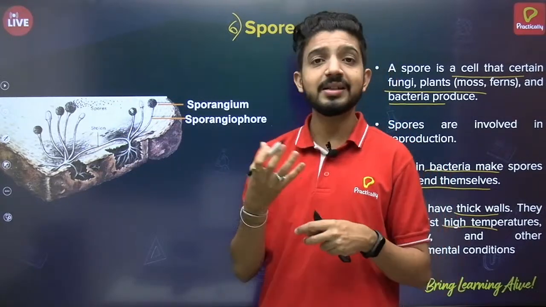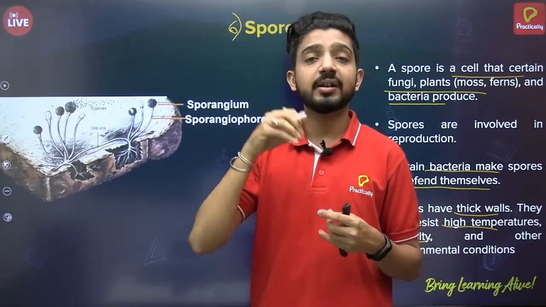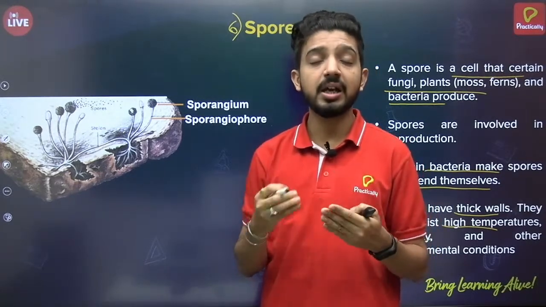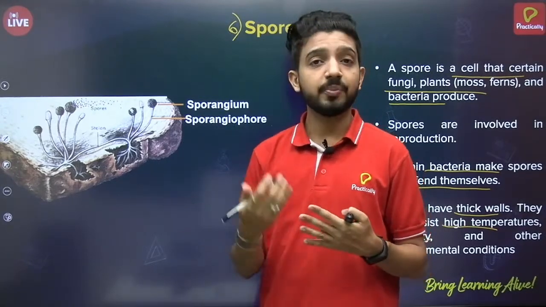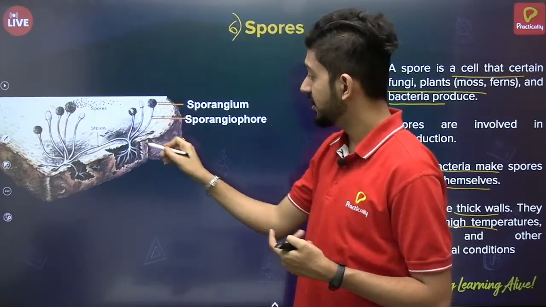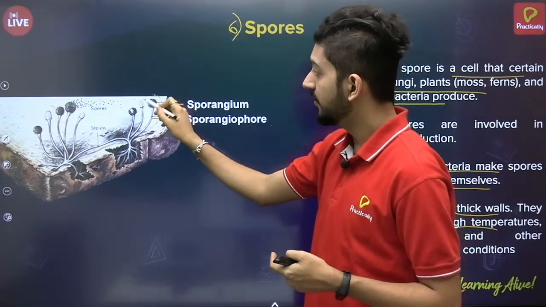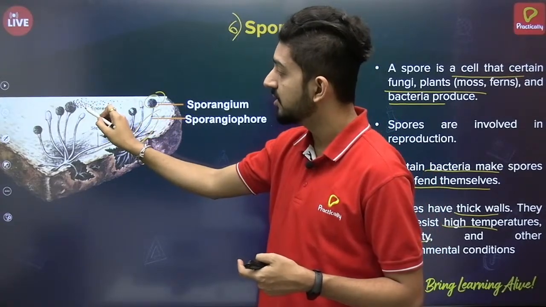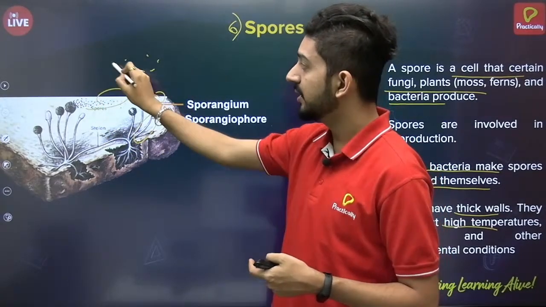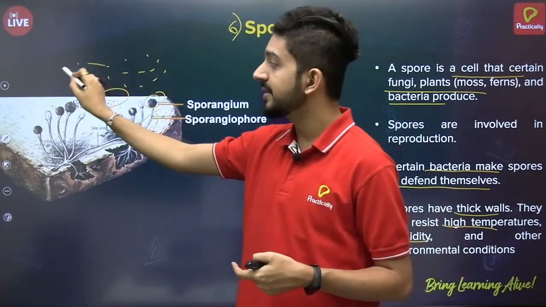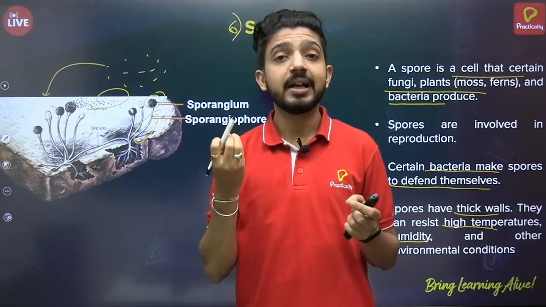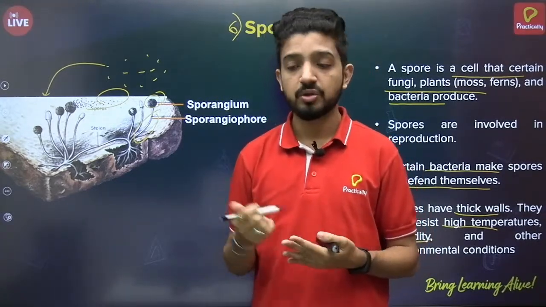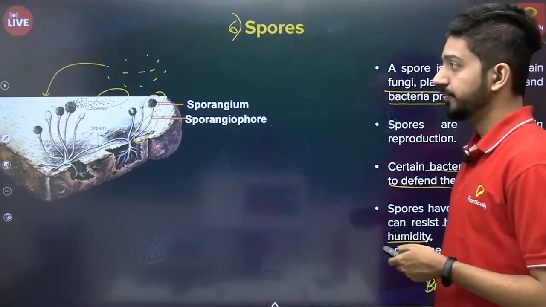Here is an example of spore formation on bread. If you just leave bread outside, then you will find a kind of fungus growing on it. Most fungi undergo reproduction with the help of spore formation. They form a specialized structure called sporangium and sporangiophore, which has a lot of spores in it. When it bursts open, it releases the spores, and these spores are already present in the atmosphere. Whenever they go and sit on any surface, if they get humidity and warmth, that is temperature, they will start growing into a new individual. So this is the process of spore formation.